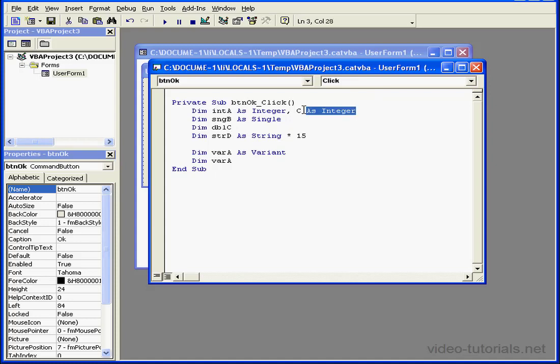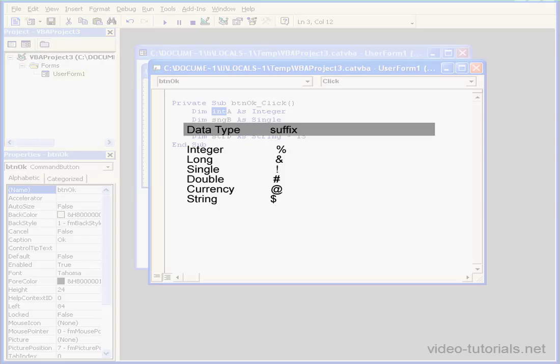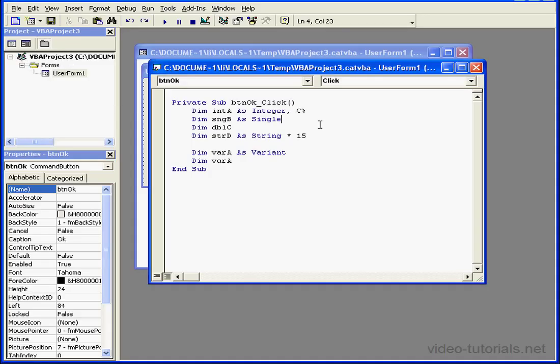Also, to define the data type, C as an integer, we can use a suffix. The percentage sign in this case is what defines an integer. Here's a list of commonly used suffixes for the main data types. Now, currently all my variables are empty. In other words, they hold no value inside.